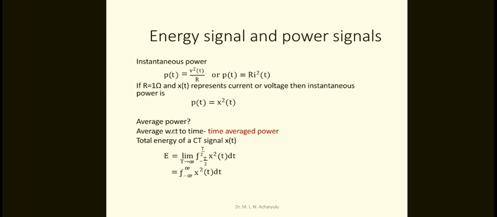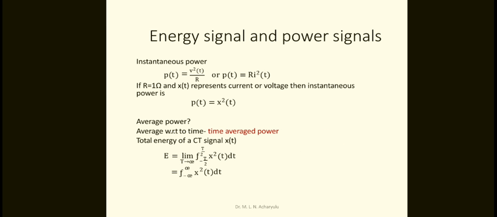In electromagnetics it is a little different: P is equivalent to E cross H. In terms of the electric field, P is equivalent to E square by eta, where E by H is equivalent to eta, so E is equal to eta into H, where eta is the free space impedance. So that is the relation between power and electric field intensity in electromagnetic theory.